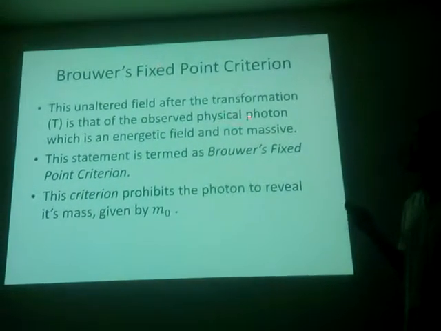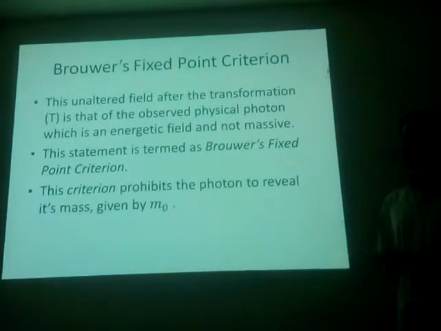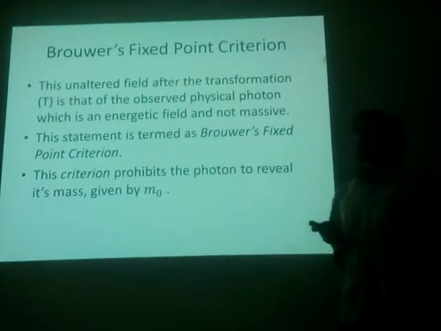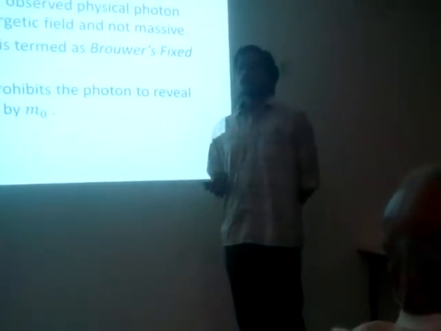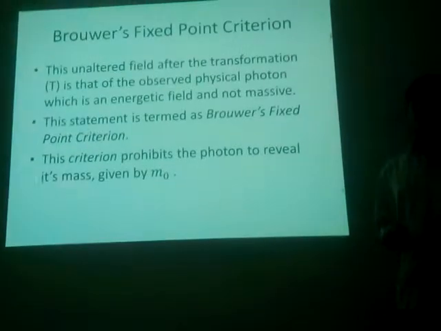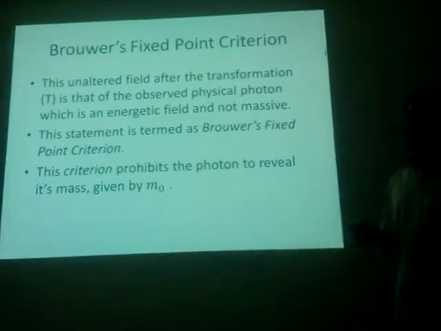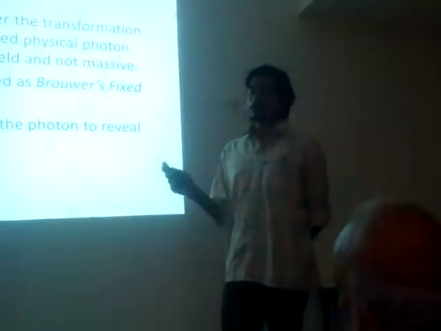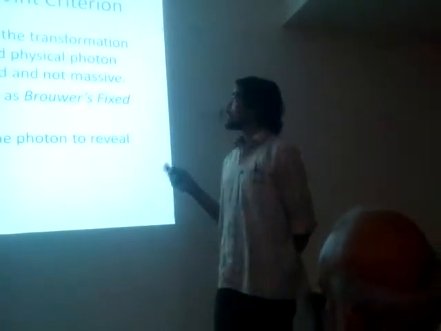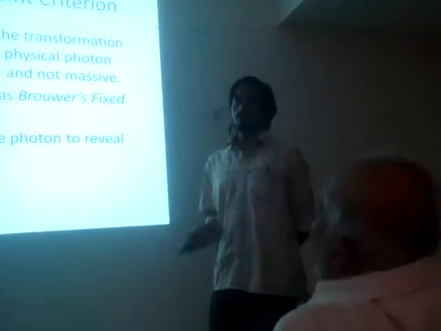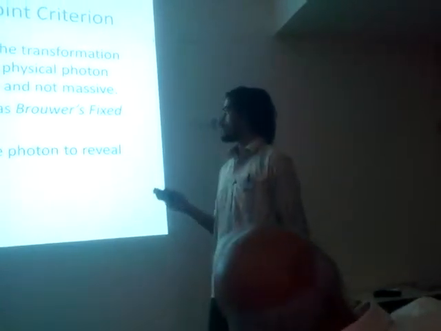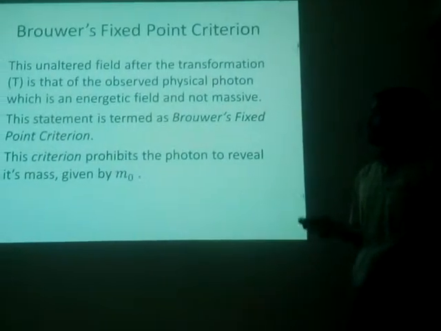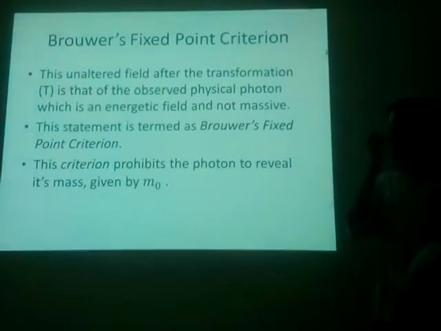This unaltered field after transformation T is the observed physical photon, which is the energetic field and not mass. So we postulate that the unaltered field which remains fixed after transformation T is the observed physical photon field, and it is energetic and not massive. We state that this is Brouwer's fixed point criterion, which means that since this is an energetic field and not a massive field, the photon doesn't reveal its mass. It is a hypothetical criterion, just a name. And this criterion prohibits the photon from remaining with mass given by energy.